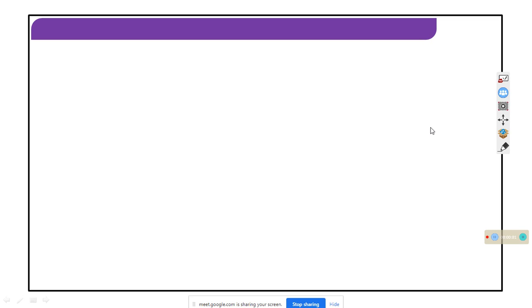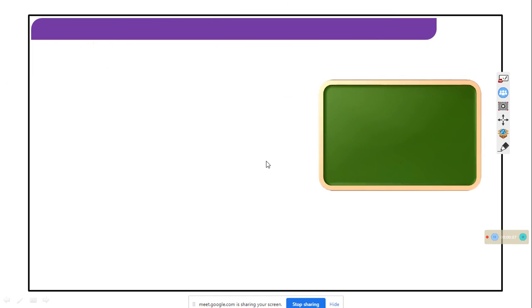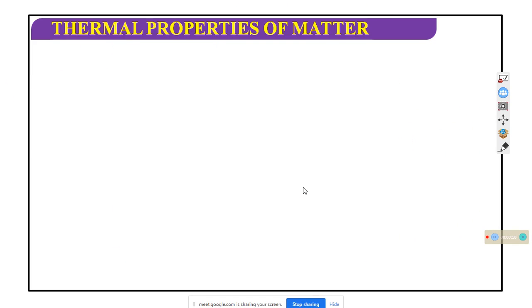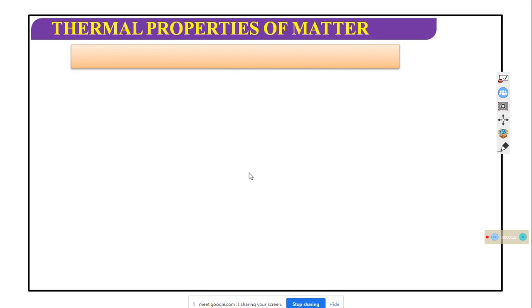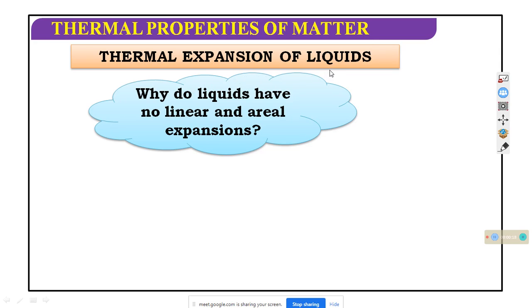Now this is the fourth class of properties of matter, thermal properties of matter. Thermal properties, thermal expansion of liquid. Why do the liquids have no linear and areal expansion?